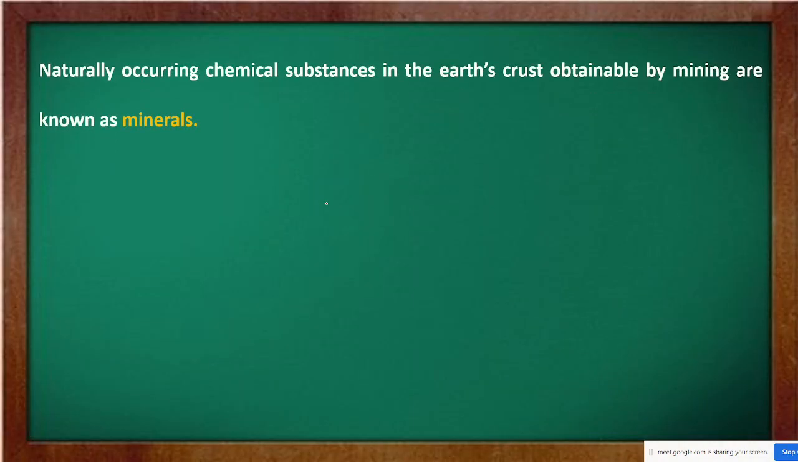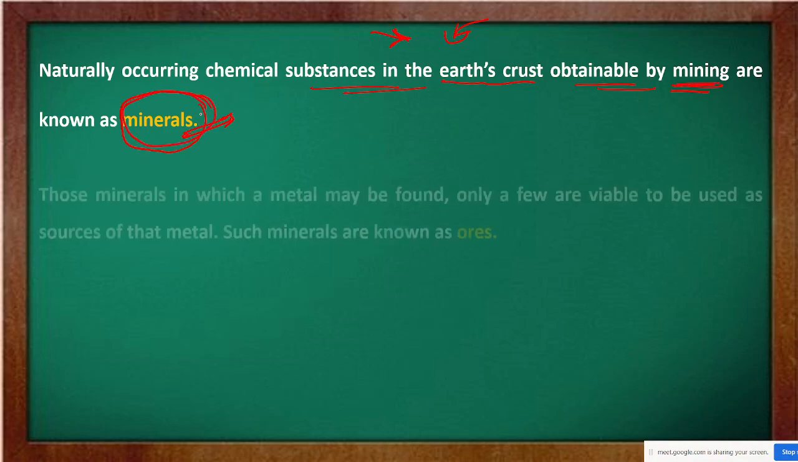The first thing is the word minerals. What are minerals? Naturally occurring chemical substances in the earth's crust which are obtainable by mining are called minerals. मतलब जब भी कभी जमीन में डायरेक्टली खुदाई होती है और खोदने के बाद जो भी चीज मिलती है, that is known as a mineral, meaning any substance which is obtained from the earth's crust by mining is known as a mineral.